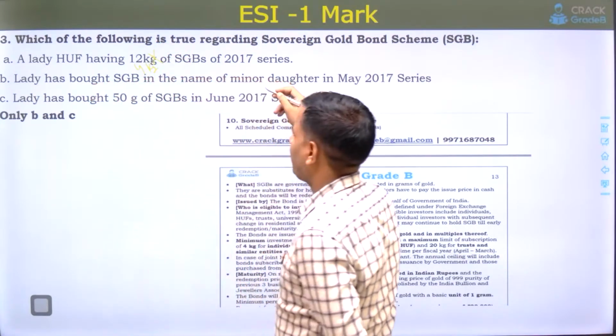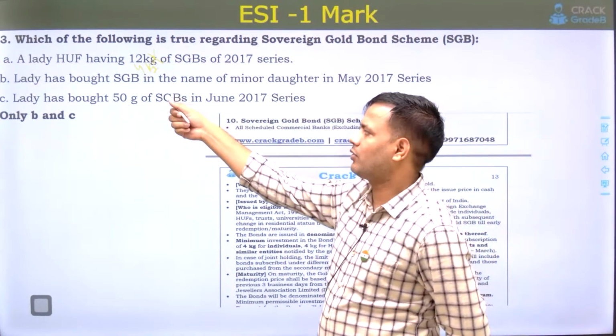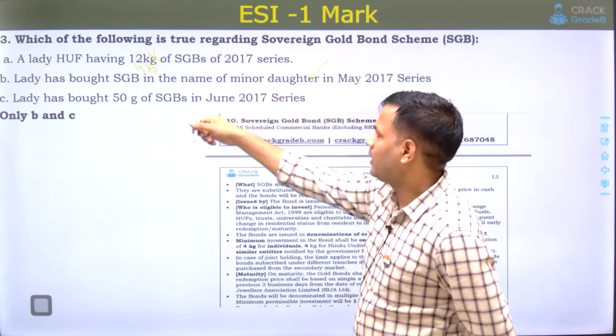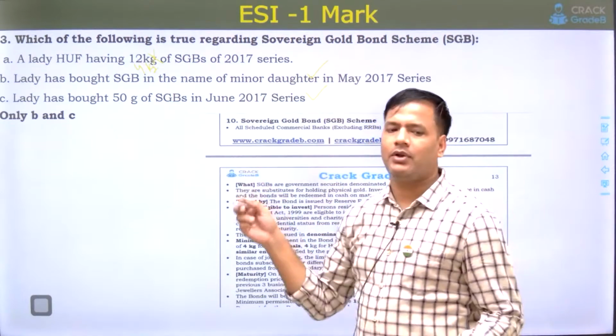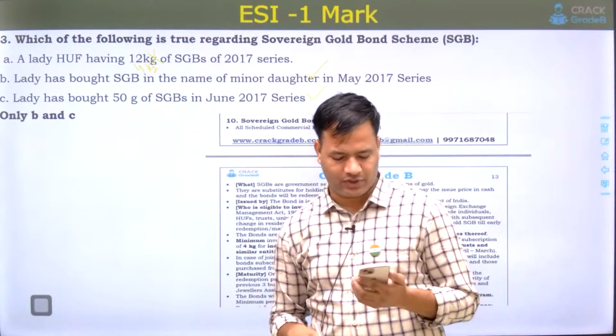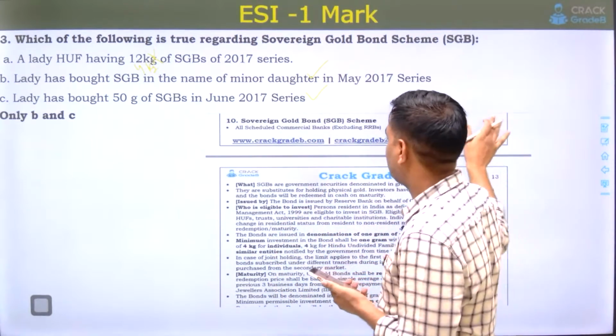In case a sovereign gold bond is bought in the name of a minor daughter, she can do that. A lady has bought 50 gram. 50 gram can be purchased, in multiples of 1 gram. So they can purchase. So B and C was the right answer for this question.